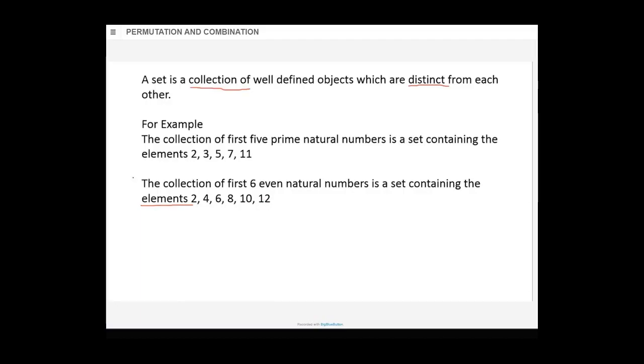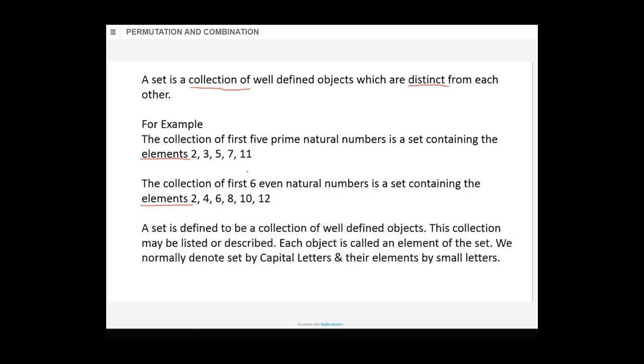6 elements. Here in this example, there are 5 elements, 2, 3, 5, 7, 11. Each one of them is called an element. Together, it will form a set, and you have to put it in curly braces. We'll come to that point. So a set is defined, again the same definition comes here. Set is defined as a collection of well-defined objects.